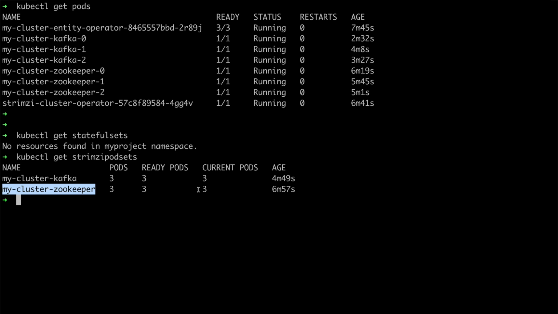And you can see that right now this Kafka cluster is not using the StatefulSets anymore, but it's already managing the pods directly with the Strimzi operator through the StrimziPodSets.